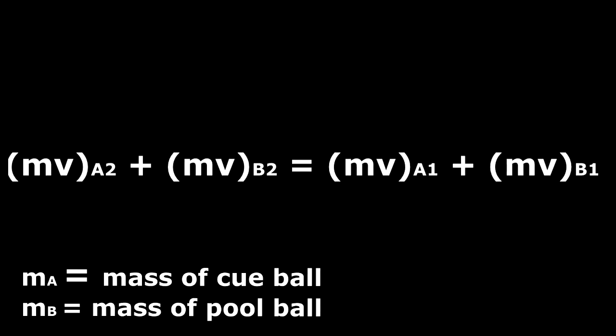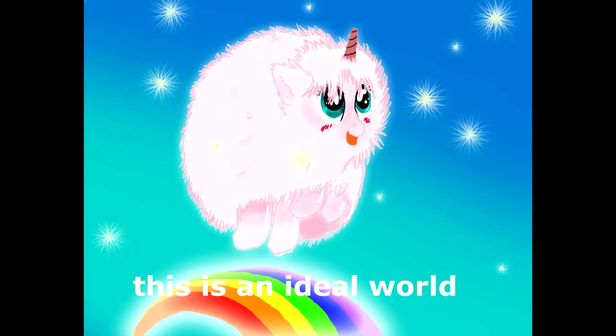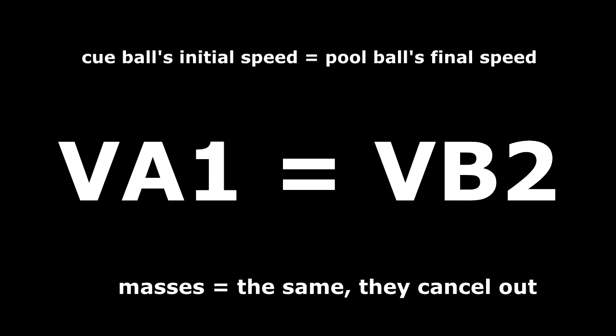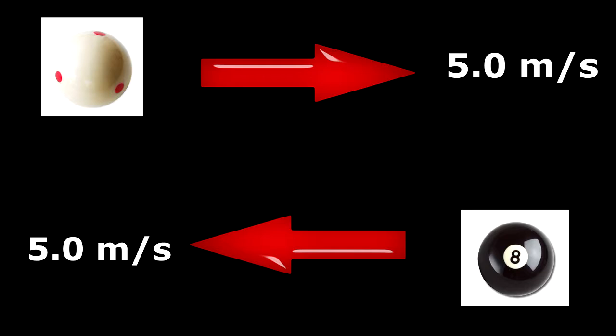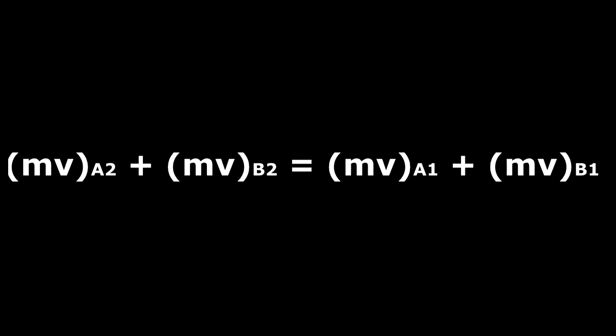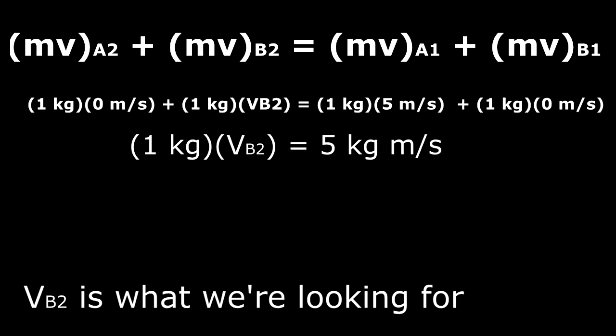If the pool balls have the same mass of 1 kg, and, in an ideal world the objects were frictionless, the cue ball's initial speed should be equivalent to the pool ball's final speed. If the cue ball was moving at 5 meters per second before the collision, the pool ball should move at 5 meters per second after the collision. Now for some proofs. Conservation of momentum formula. Let's plug the numbers into the formula. Let's multiply everything out.